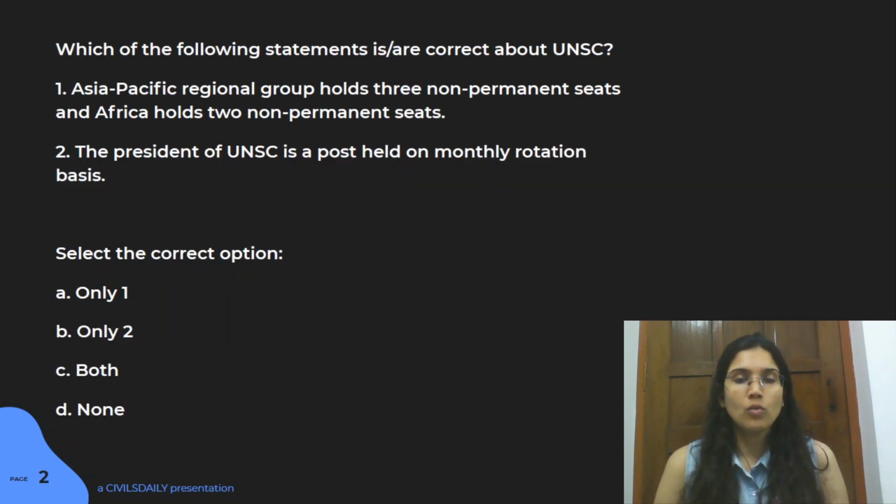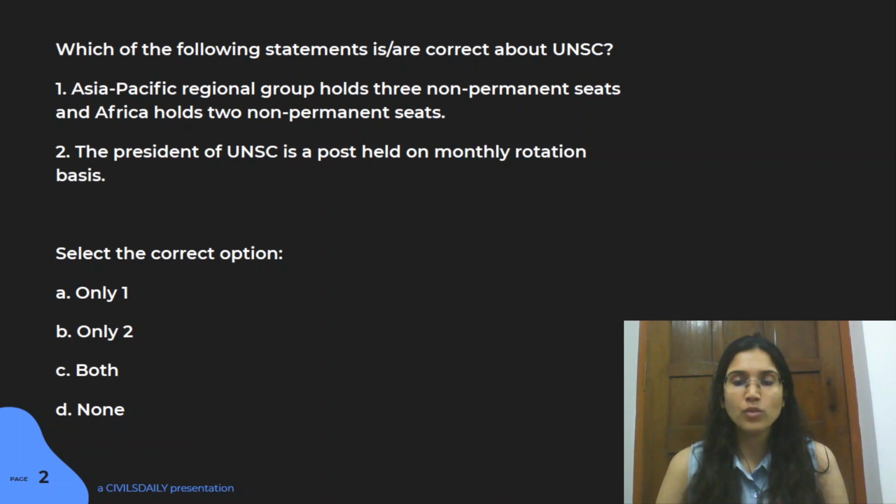So now let's move on to the first question of the day. Now this is related to the United Nations Security Council. This particular topic has been in the news for a long time, and I think it's again a recurring kind of topic, and you should be pretty much aware of this body in detail, because this body is important from both a mains point of view and a prelims point of view.